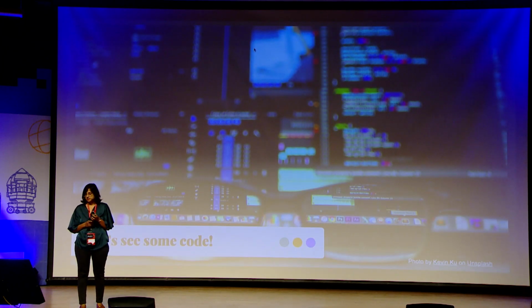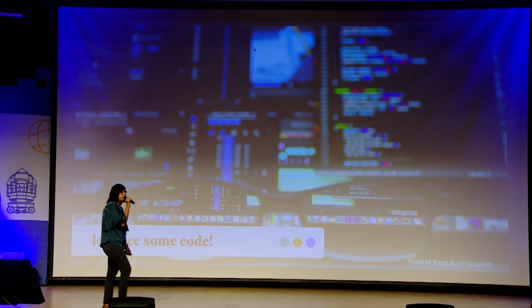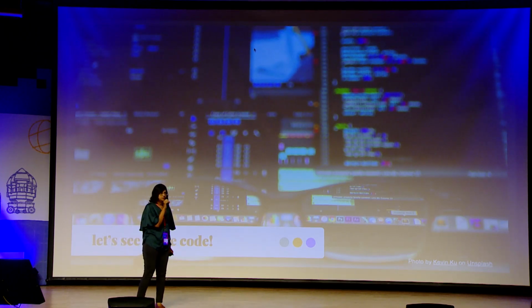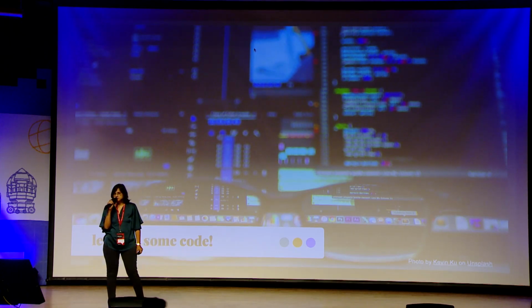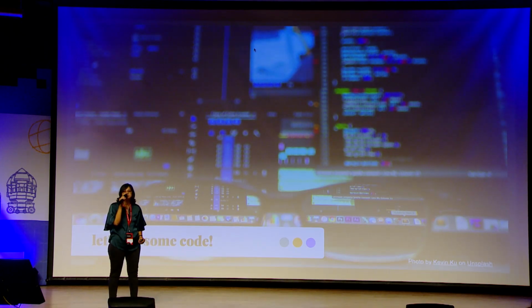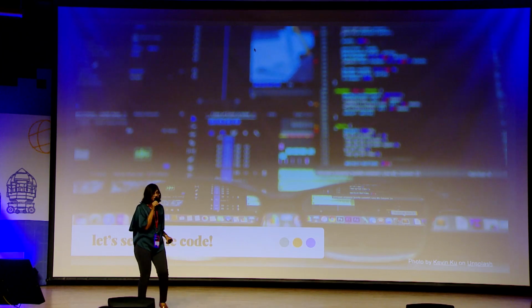So enough talk. I know we are developers, so as long as we don't see the black screen with code, we are not satisfied. And I'm not talking about the green letters going here and there, but actual code.